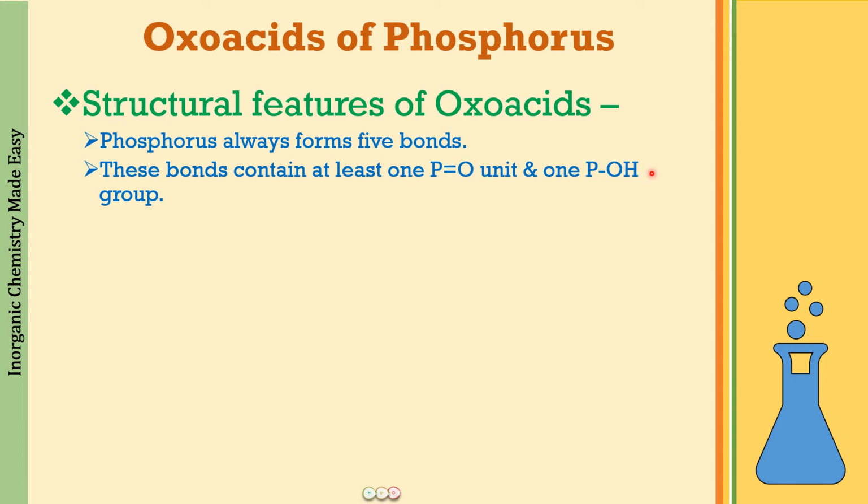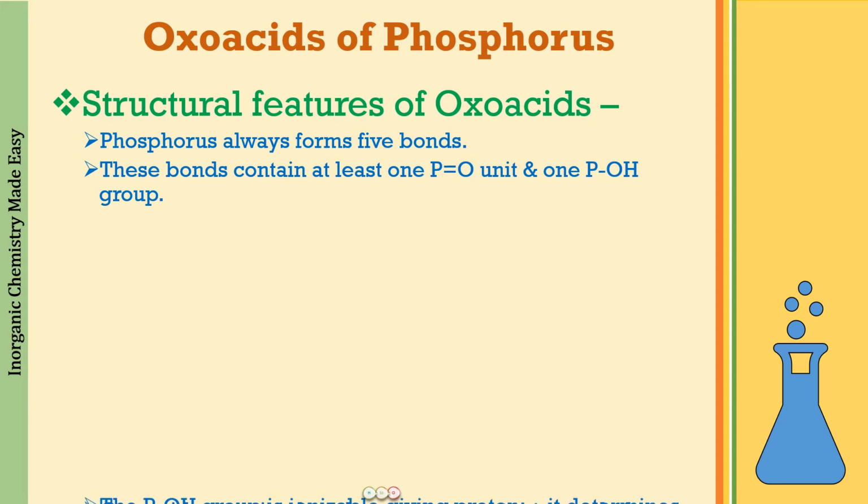And for that also I'm going to give you a very quick trick, so that is going to be very easy to learn. Now one thing before we move further in the structure learning is that this POH bond is going to be very important, because as I told you at the start of the lecture also, these are oxy acids which are going to release H ions into solution, which is responsible for the acidic character. Right, so this POH bond is going to be very important.